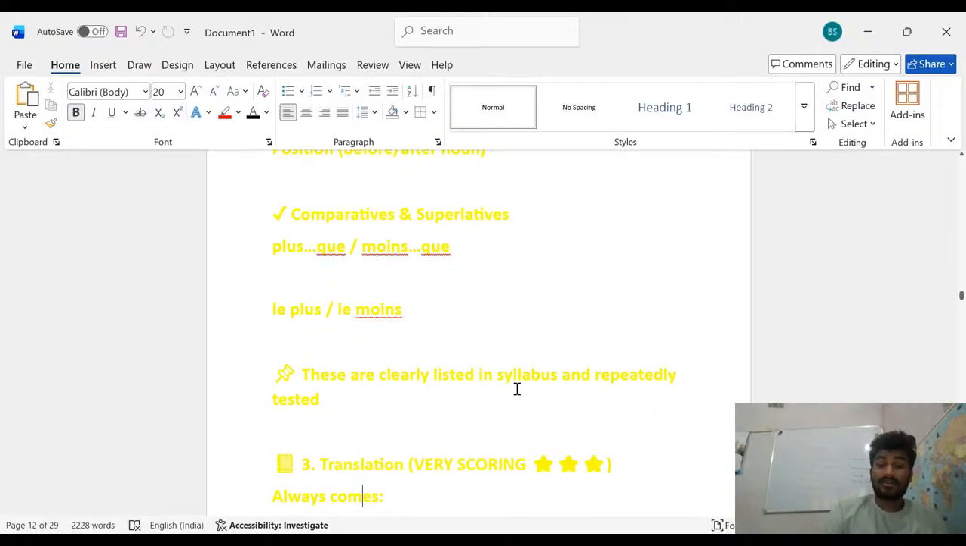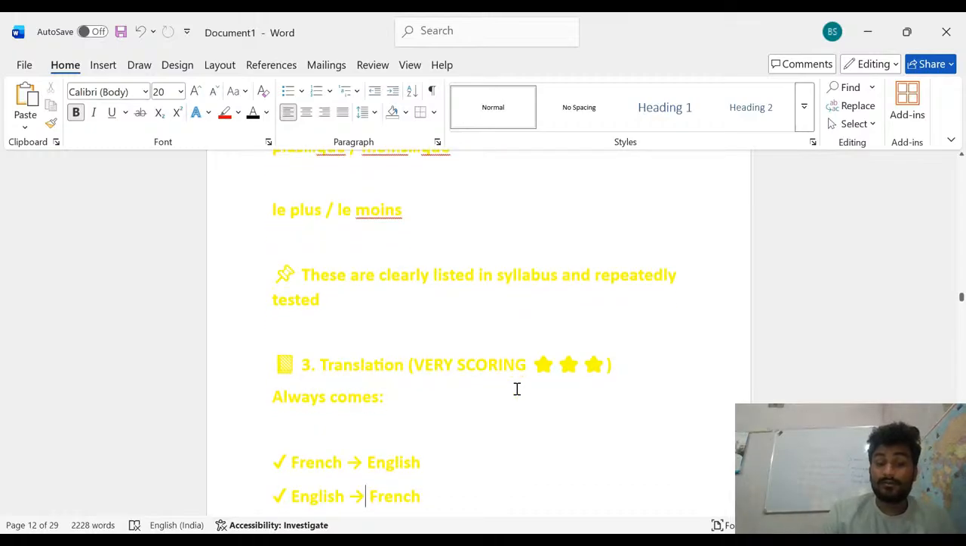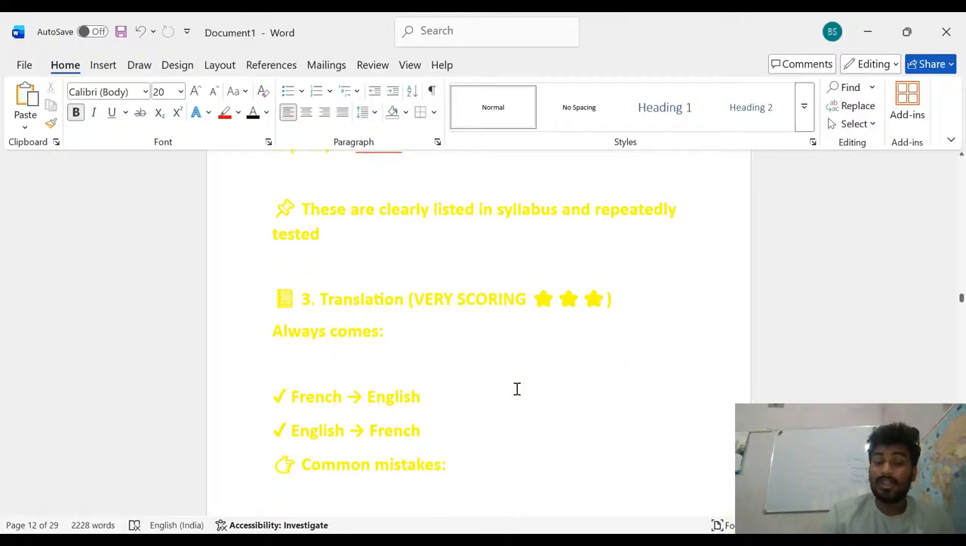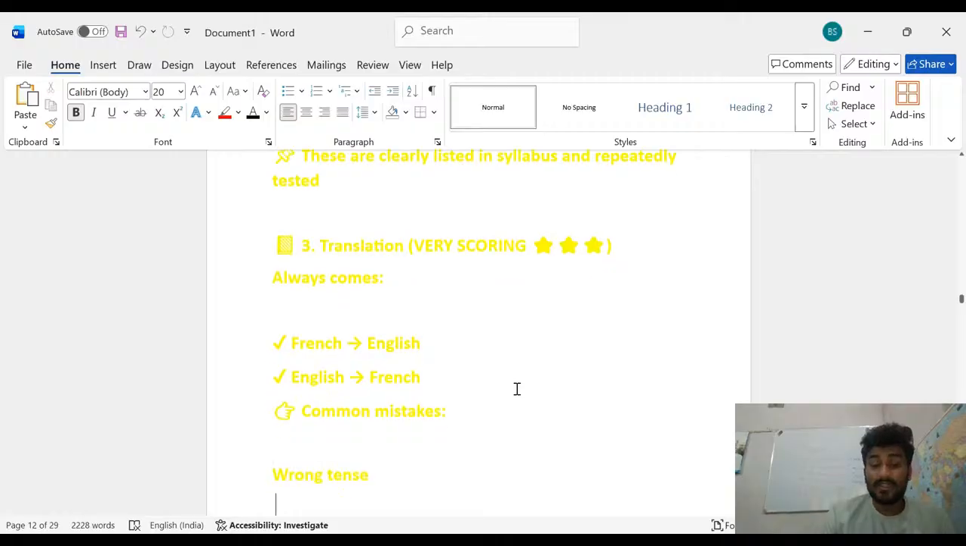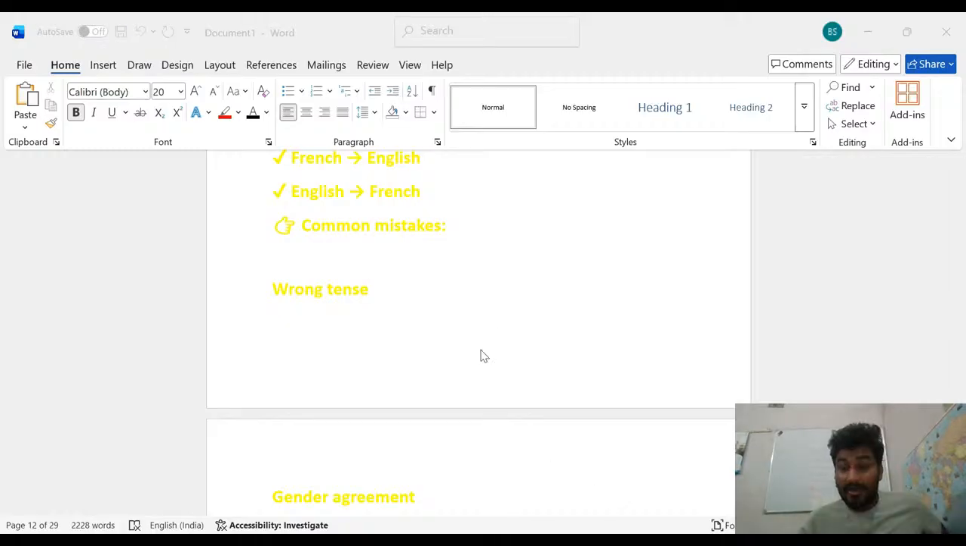Now next, translation. How to do the translation? You have to score in the translation, because you will see French to English translation and English to French translation. The common mistake you made: wrong tenses. You do not understand the types of tense, so you made wrong tenses.